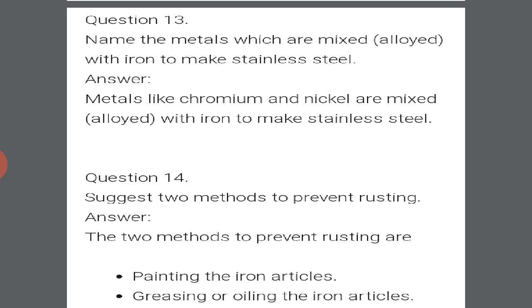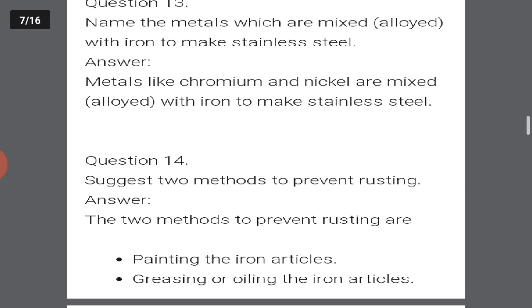These two methods are painting the iron articles, and second is greasing or oiling the iron articles. By using these two methods, we can prevent the iron from rusting. Got it?